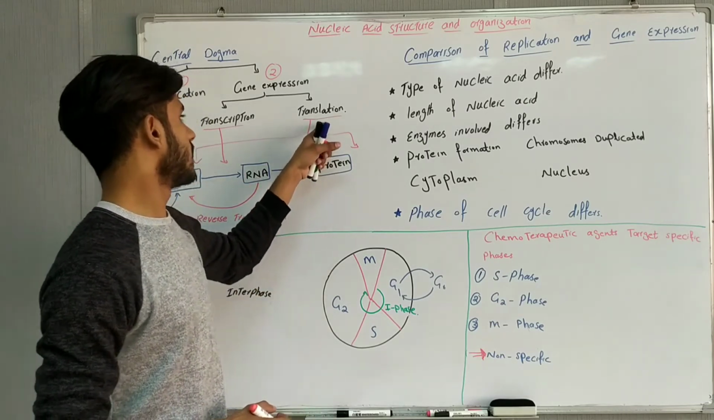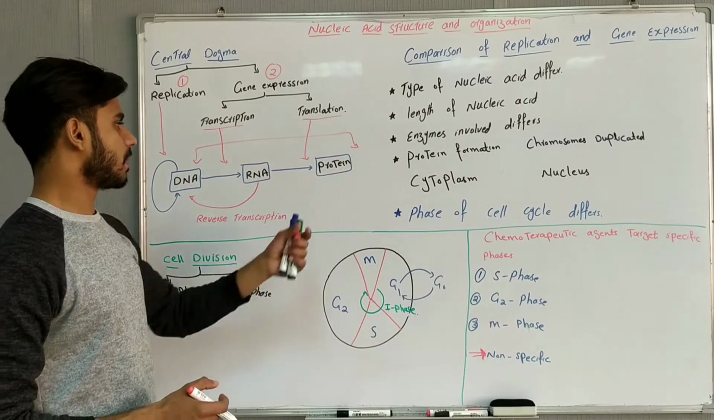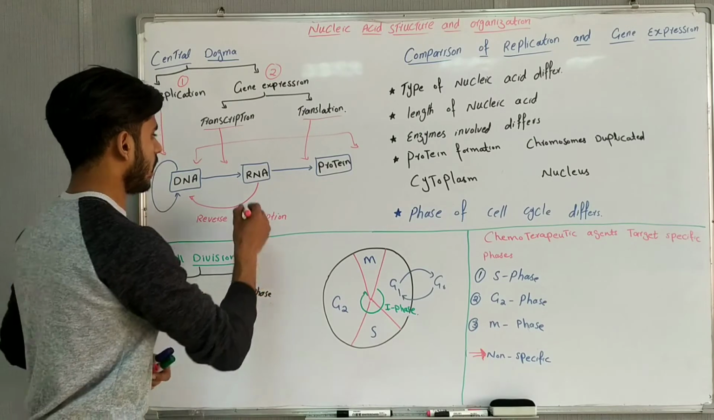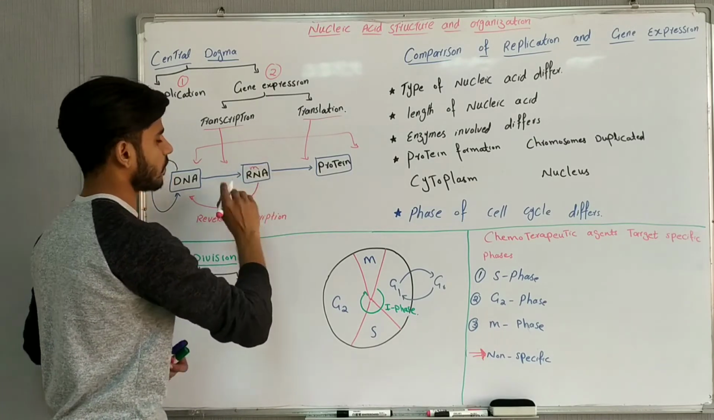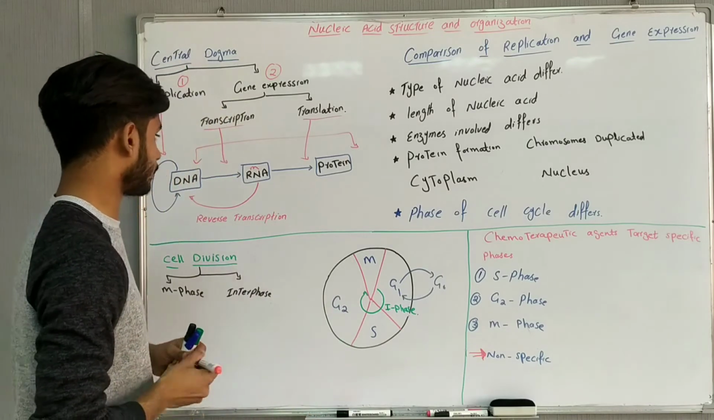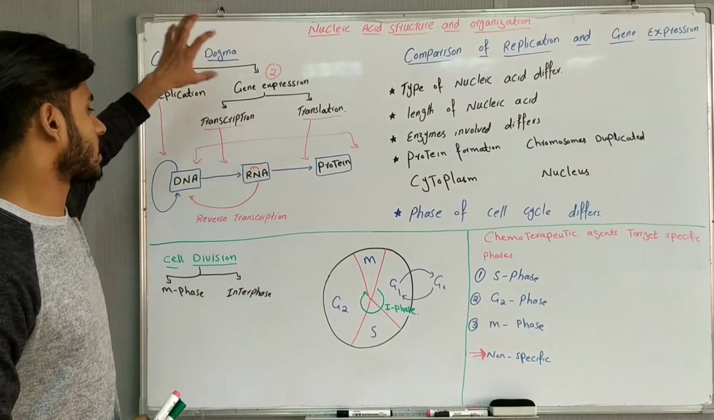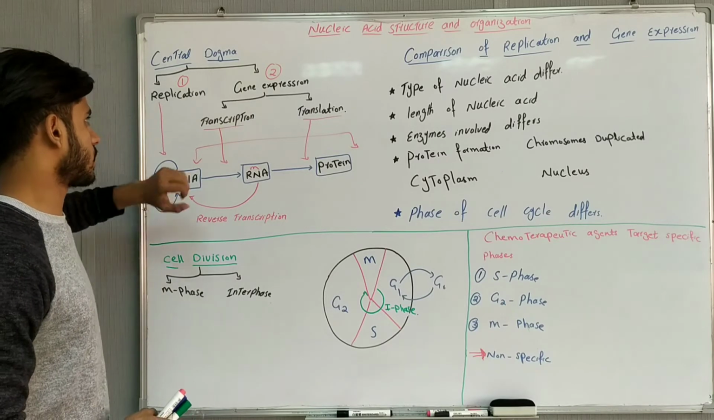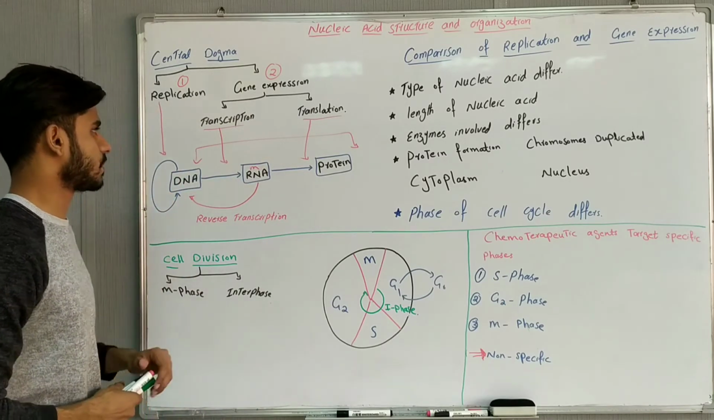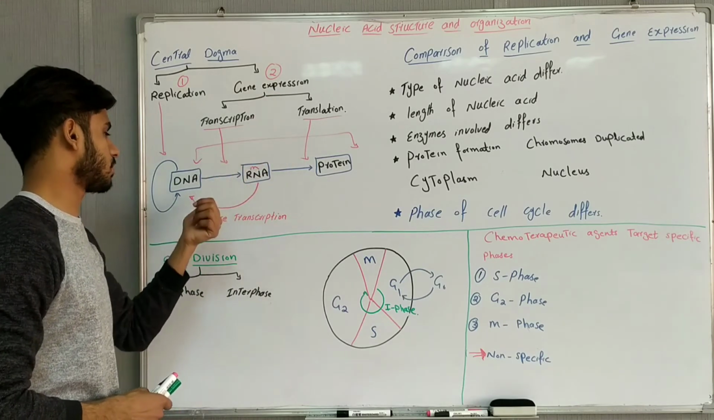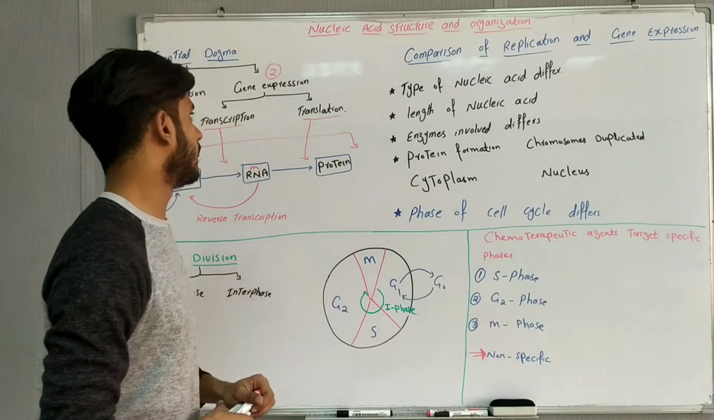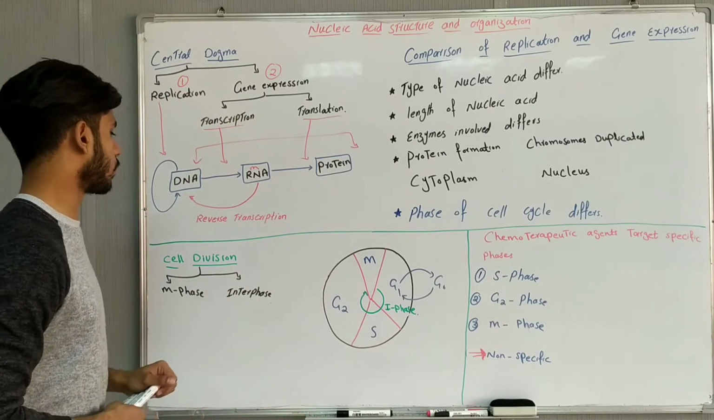And second is translation. Translation is the formation or production of proteins from RNA, mostly messenger RNA. The production of proteins from messenger RNA is translation. So that was the central dogma. The central dogma consists of replication and gene expression. Gene expression is two things: transcription, production of RNA from DNA, and translation, production of proteins from RNA.